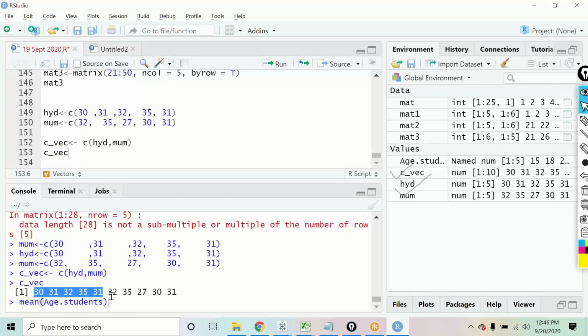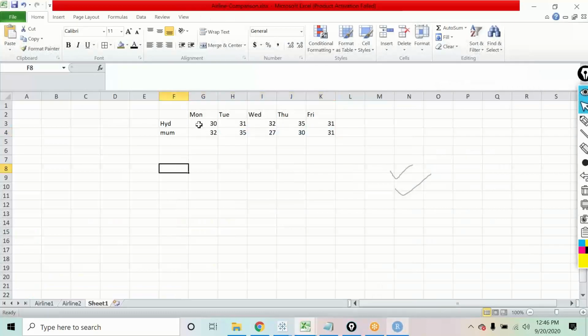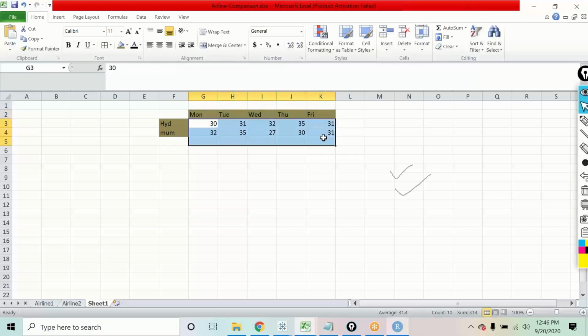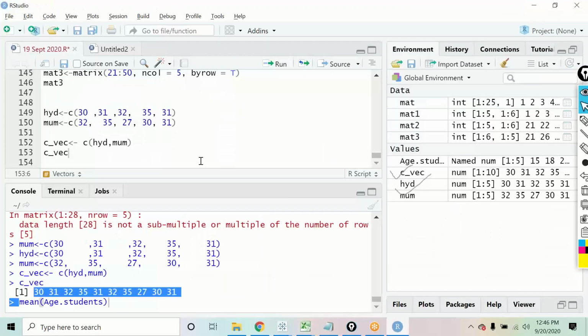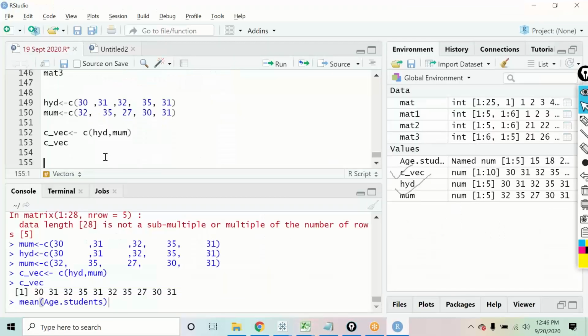If I check out the values, I can see all these values. Now, can you all convert this into this format? Forget about these names for now; we will put the names later on. First of all, just convert this vector into this output format. For that, I will actually have to create a matrix.